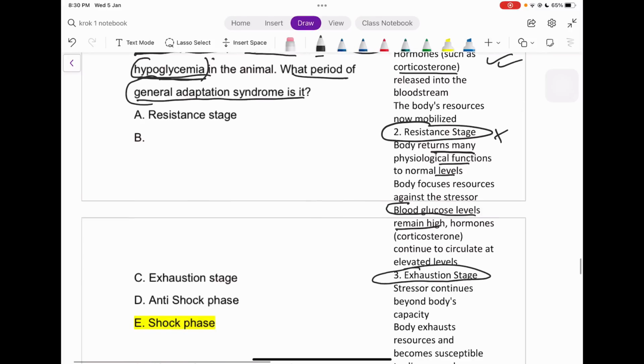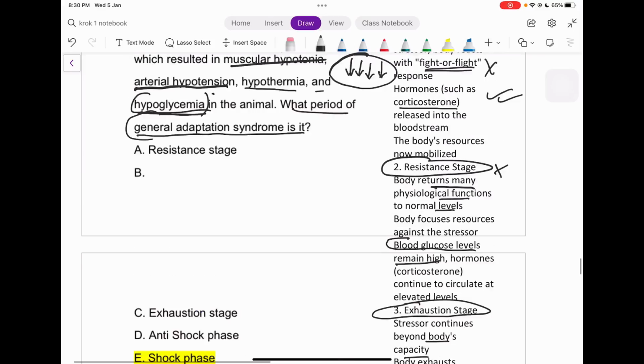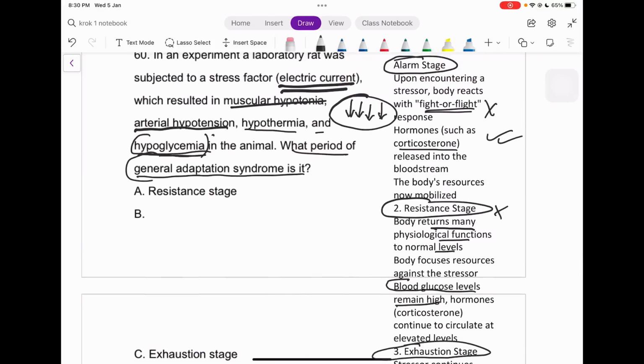Okay, what is the last one? That is the exhaustion stage. The stressor continues beyond the body's capacity, the body exhausts its resources and becomes susceptible to disease and mortality. So finally what will happen? The patient will die, or it is just the termination of the resistance stage. That's the exhaustion. Okay, now you can do anything, like I'm just exhausted, right?